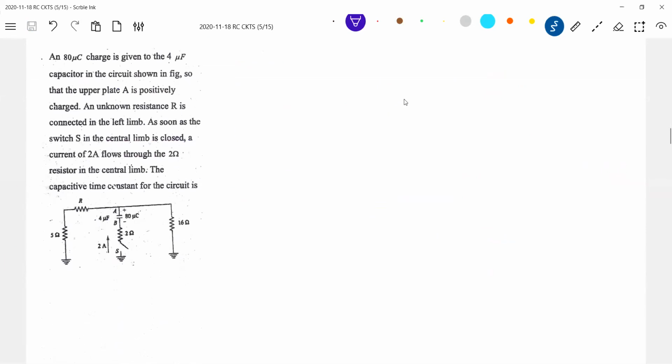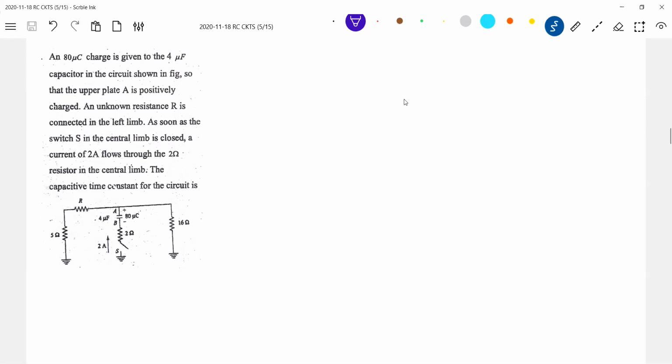Okay, there's the next question. Get into this one. Just after the moment I close the switch, there will be 2 ampere current flowing, and he has given some charge.